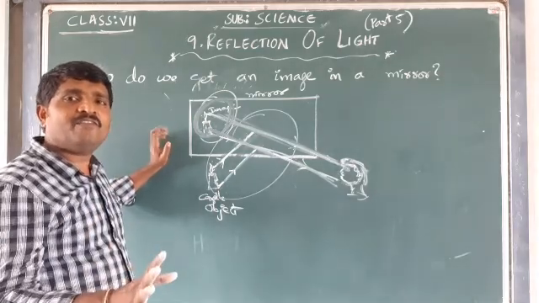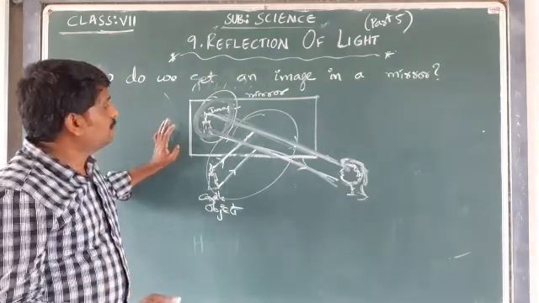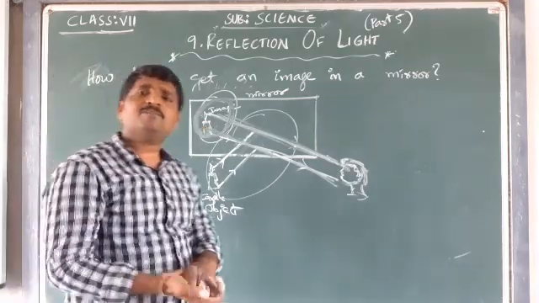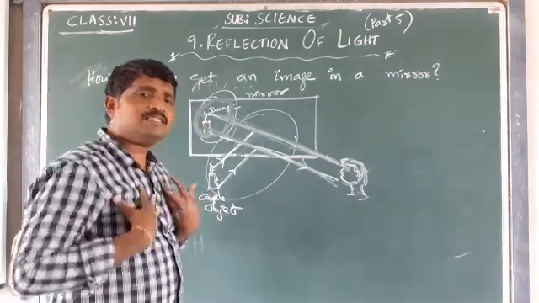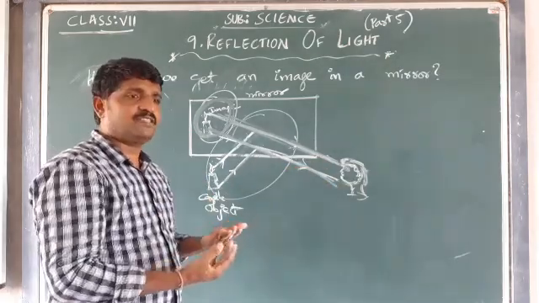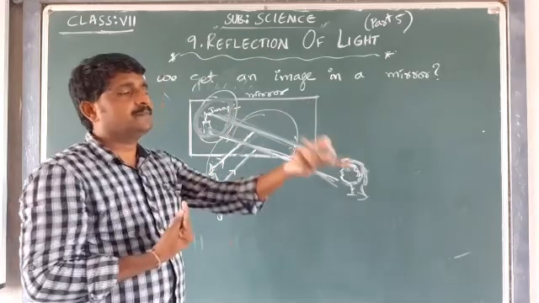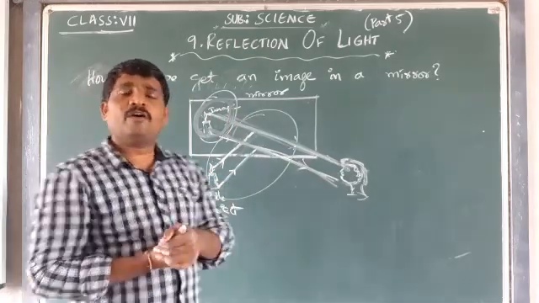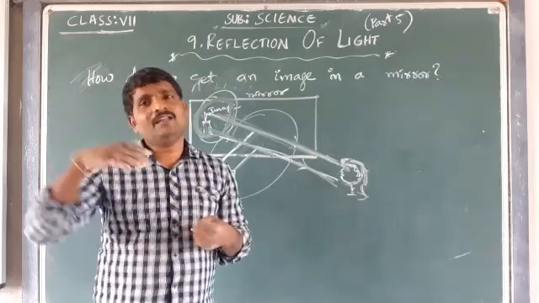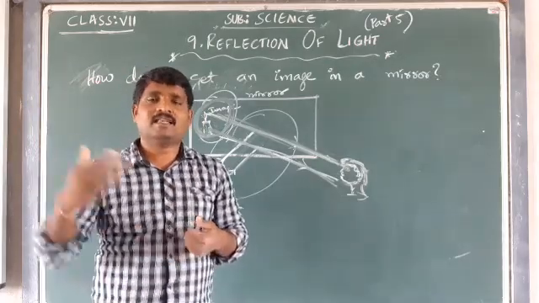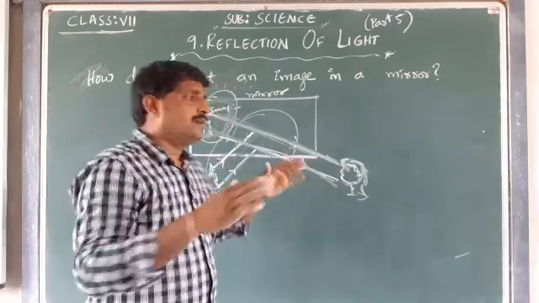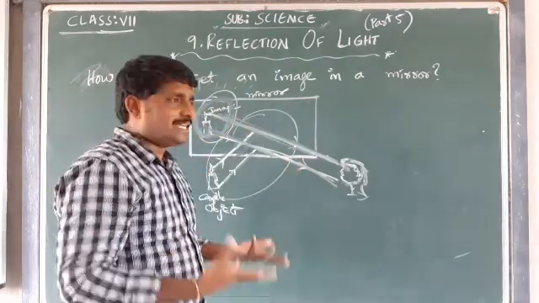Simple. The phenomenon of reflection forms the image of an object which is placed in front of a mirror. If I stand, my image is going to be seen in the mirror because of reflection. If a pen is kept, the pen's image is going to form inside the mirror due to reflection. In more detail, you will be learning in 8th class and 10th class. Why is the image going to form when we stand in front of a mirror?